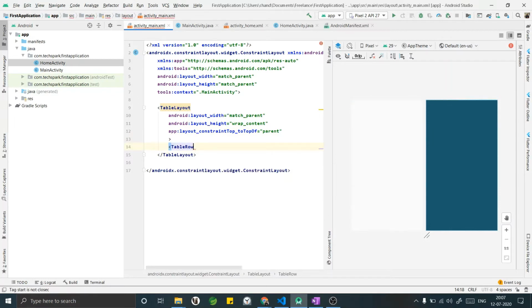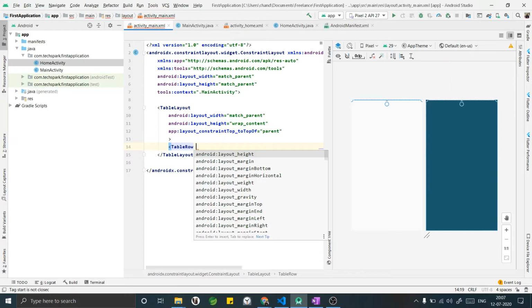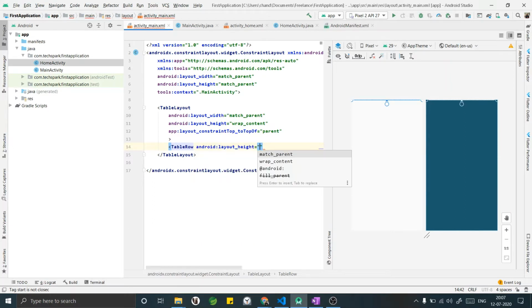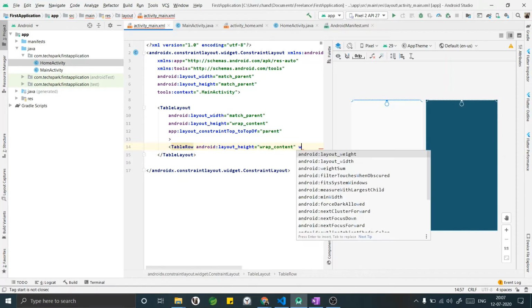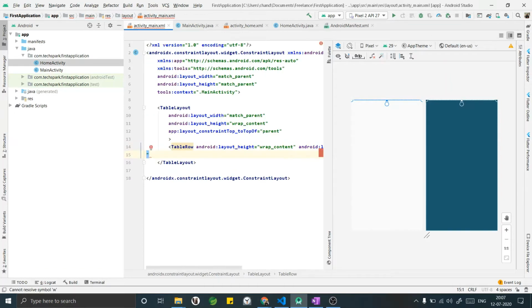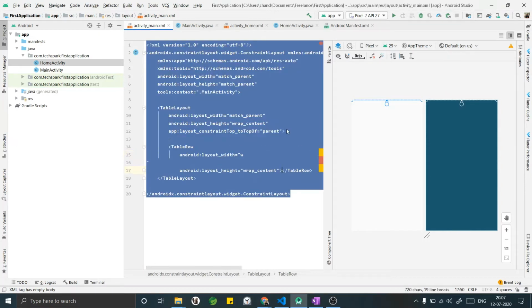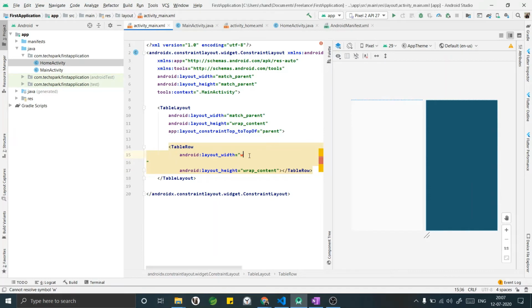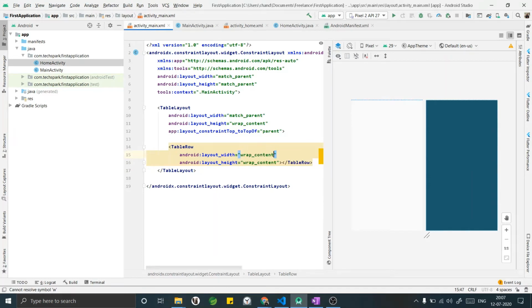I'll be adding 3 rows. The first row will have the username. Second row will have the password. Let me align it so that you can view it properly. You can use the keyboard shortcut Control Alt L, Control plus Alt plus L to align it.